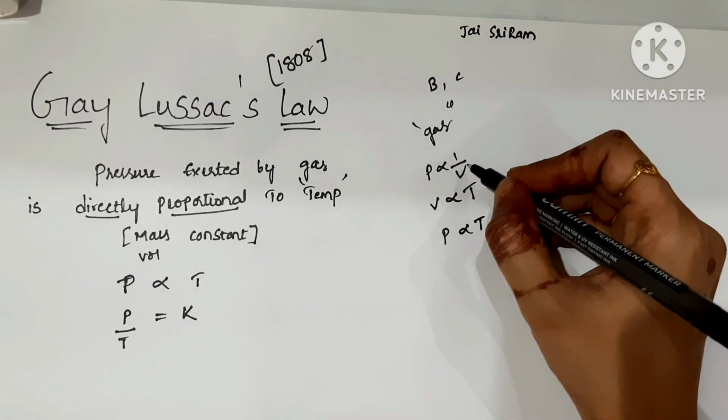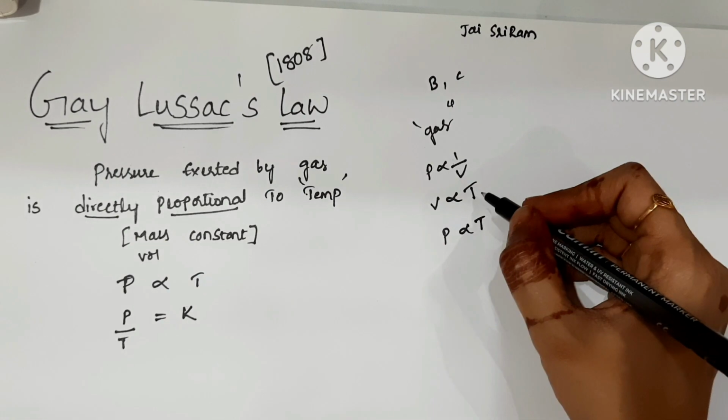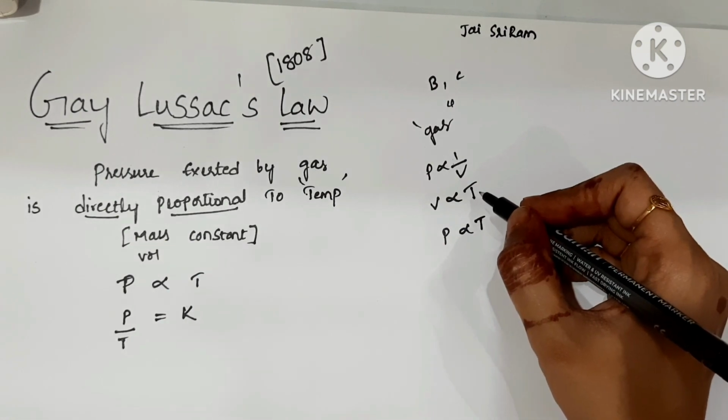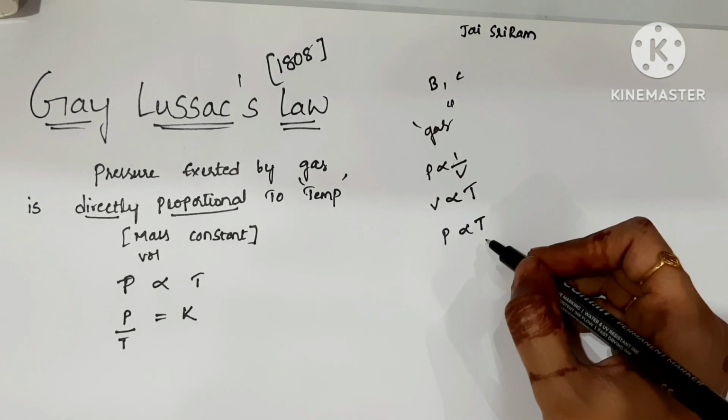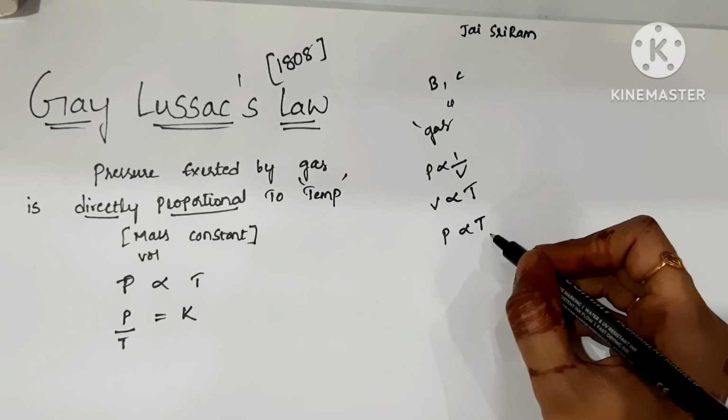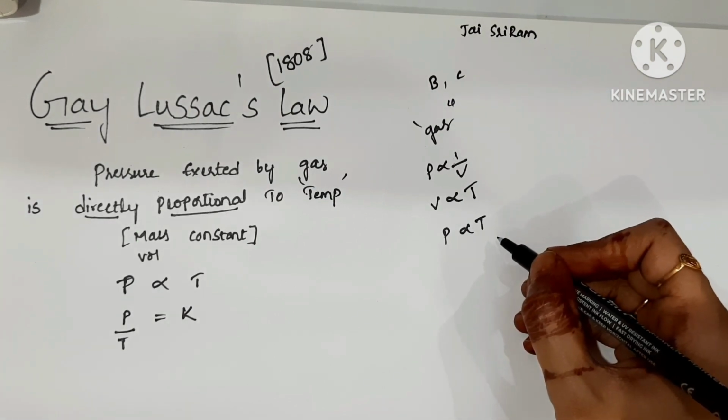In Boyle's law, P is inversely proportional to the volume. In Charles' law, volume is directly proportional to temperature. In Gay-Lussac's law, P is directly proportional to the temperature.